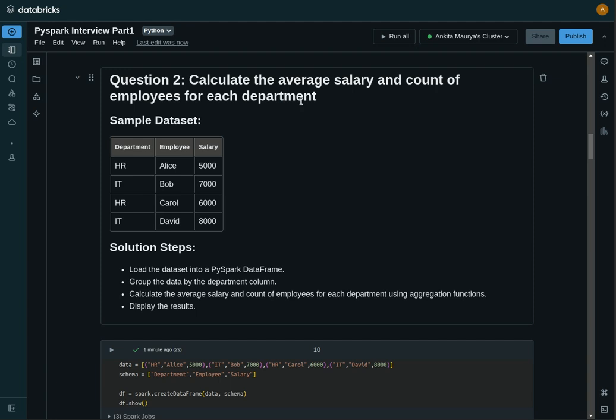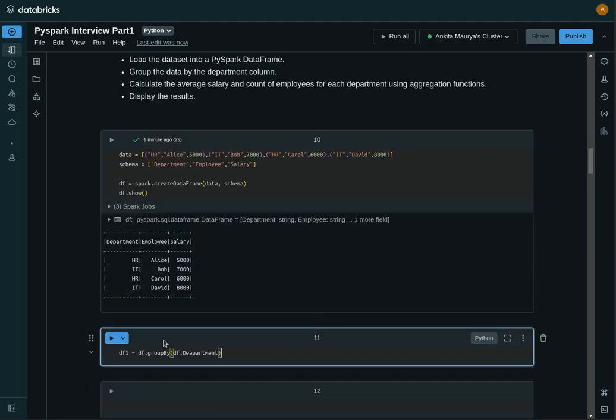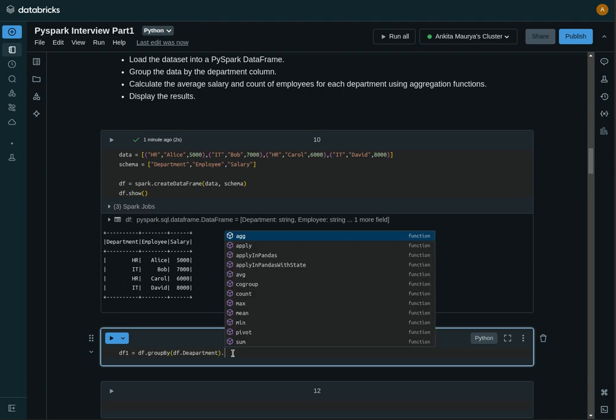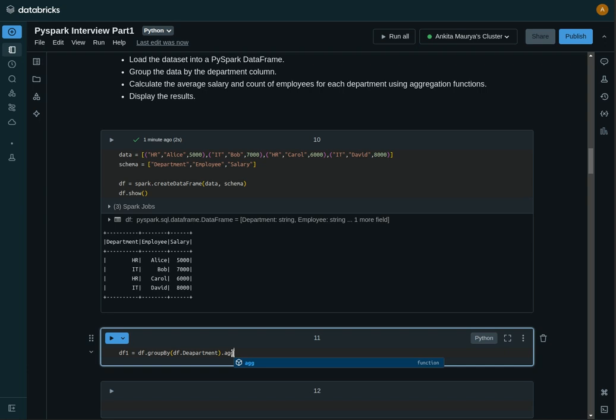So we have grouped the data by department wise, right? Now we need to aggregate the average salary, so using the agg function available, and then avg. Average by salary, right?